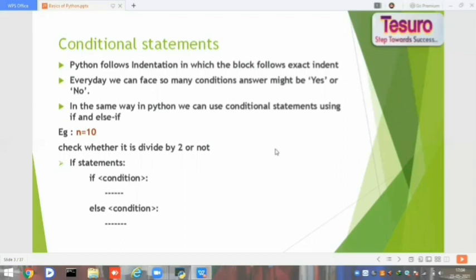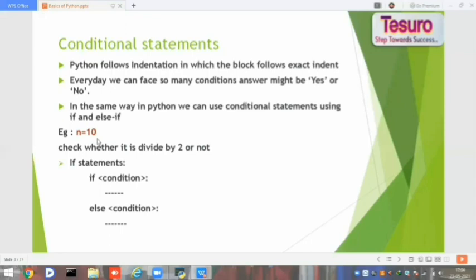In Python, mostly we use indentation. What does indentation mean? It is a type of syntax which we follow as a block. For example, in conditional statements, it is if else. I am taking n equal to 10 as a number and I am checking whether n is divisible by 2 or not.